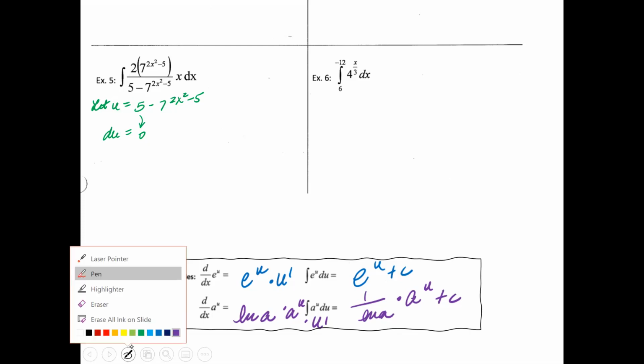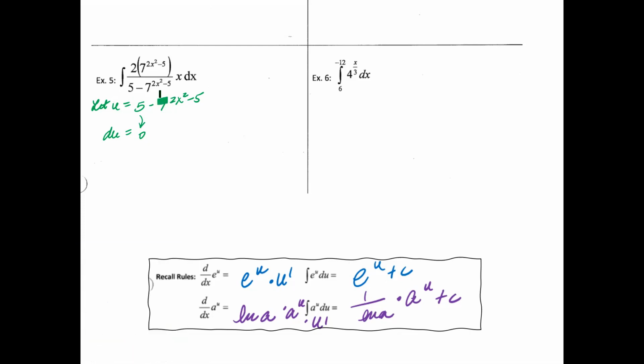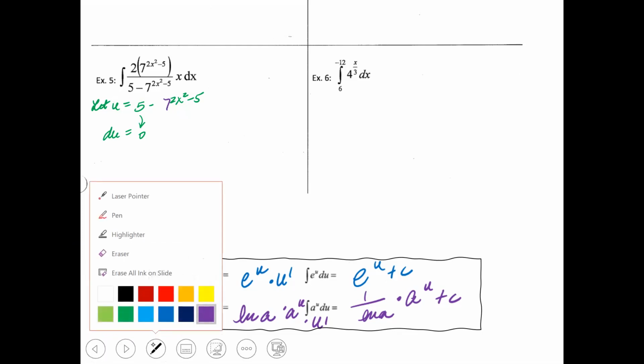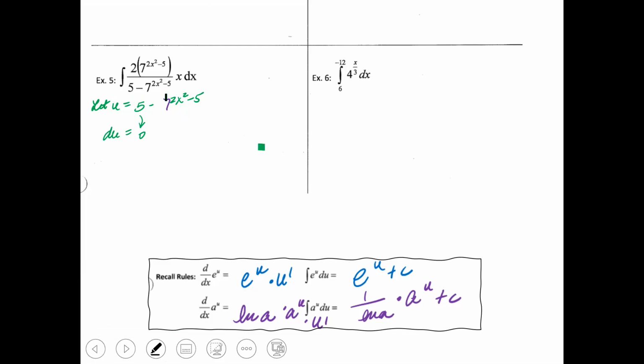So with this one, you're going to have to use the following.